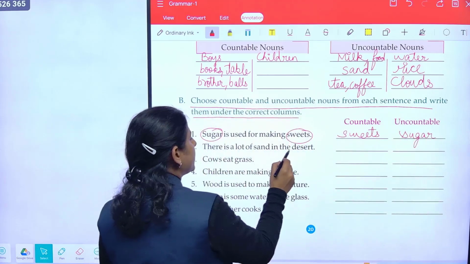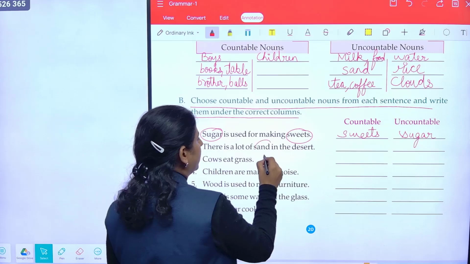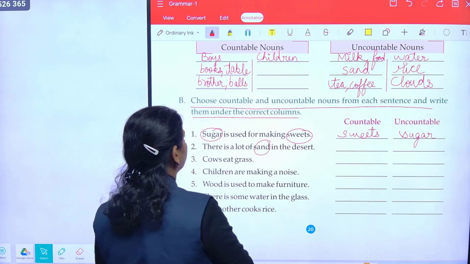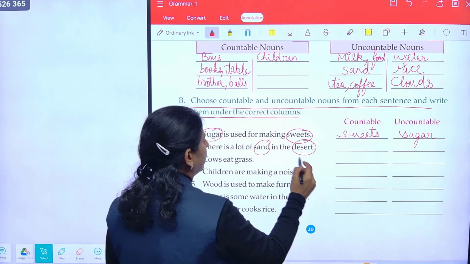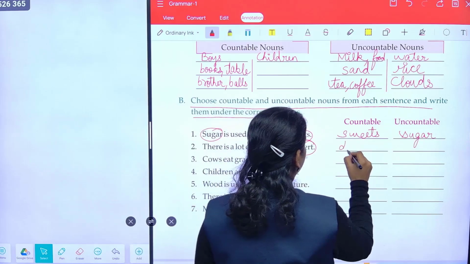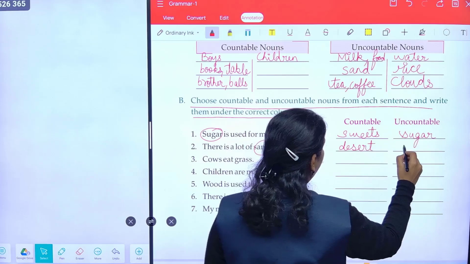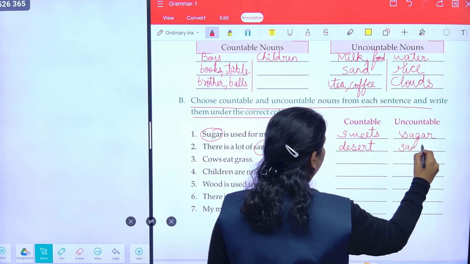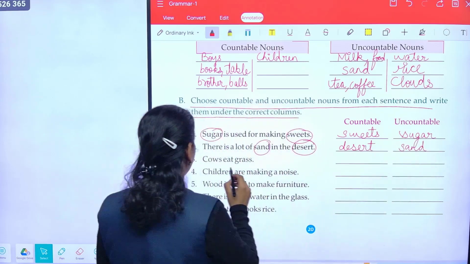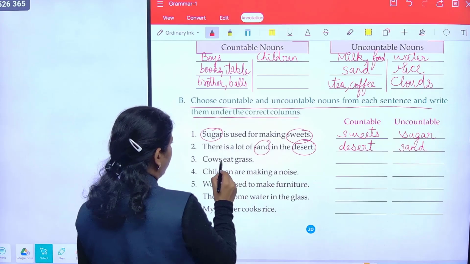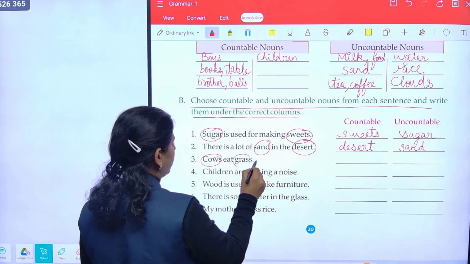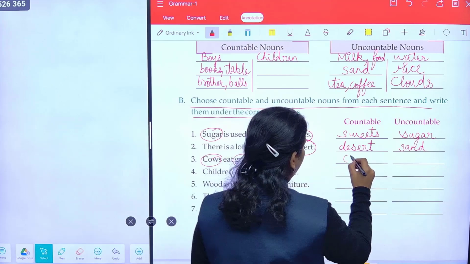There is a lot of sand in the desert. So sand is a noun, and desert. Sand again. Desert can be counted, but sand cannot be counted. Cows eat grass. So cows you can count. Grass you cannot count. So cows will come here.